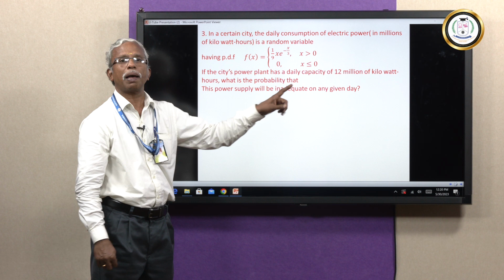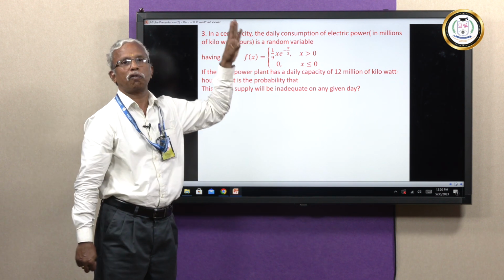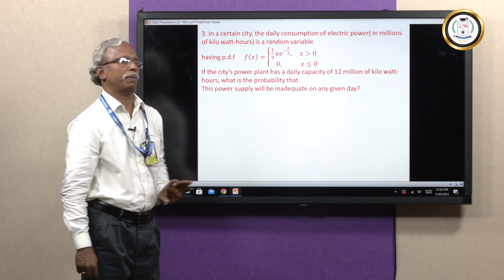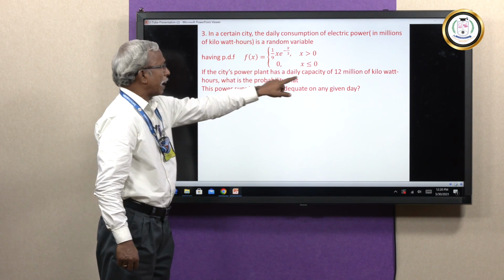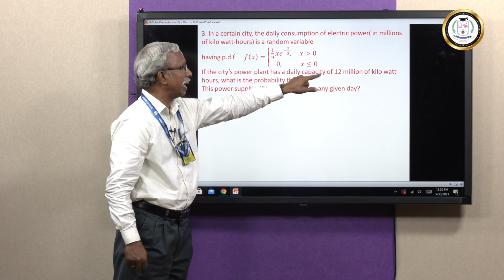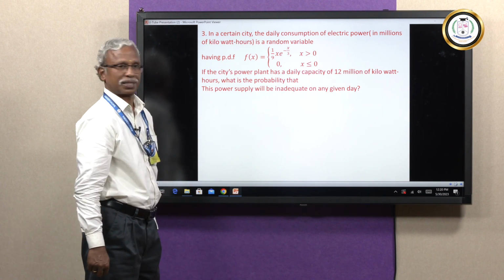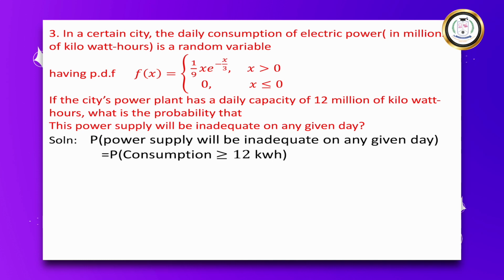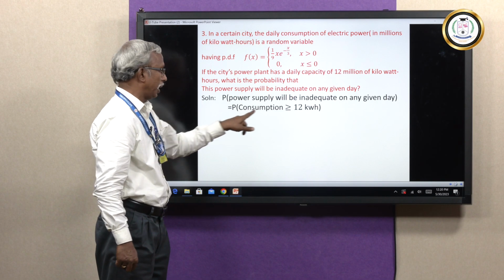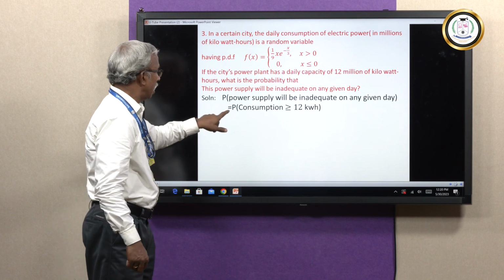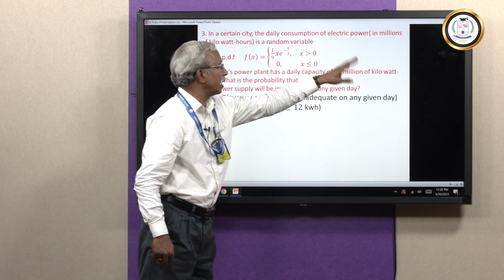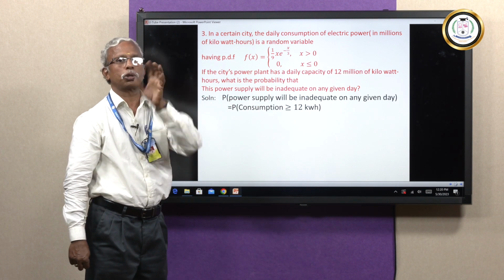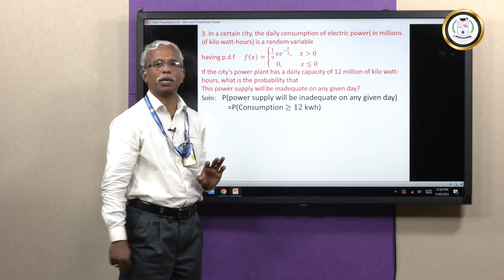They are asking when the power will be inadequate for that city on a given day, where this PDF has been defined. The maximum capacity that is available is 12 million kilowatt hours. They are asking when this will be inadequate on a particular day. Mathematically, the probability of consumption being 12 or more than 12, you can take it as more than 12, it is going to be inadequate. Nothing wrong in taking it as equal to 12 also.